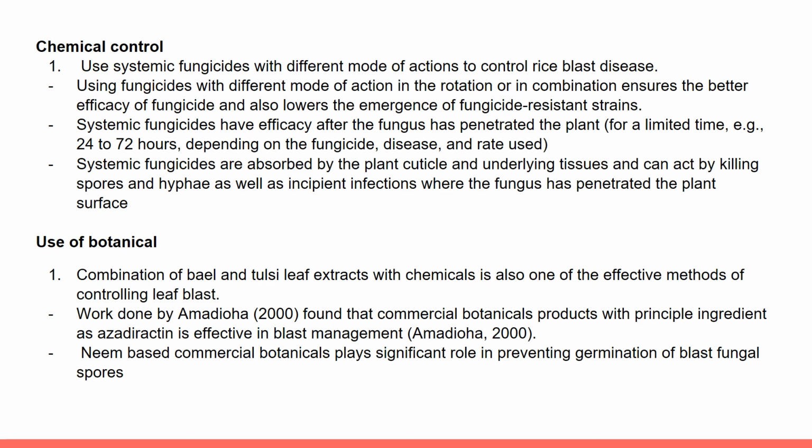The last method is use of botanicals. For example, a combination of bael and tulsi leaf extract with chemicals is also one of the effective methods of controlling leaf blast. Work done by Amadioha in 2000 found that commercial botanical products with the principal ingredient azadirachtin are effective in blast management.